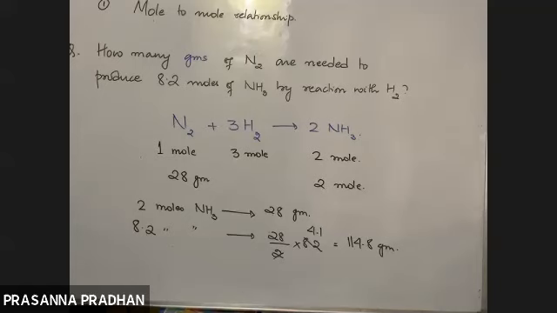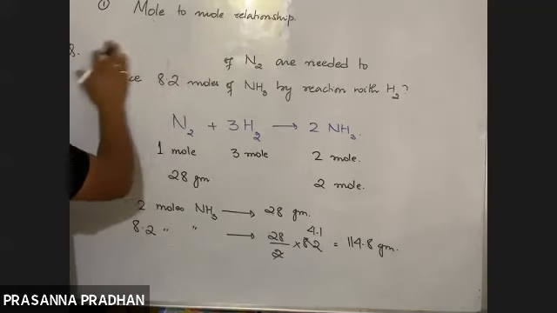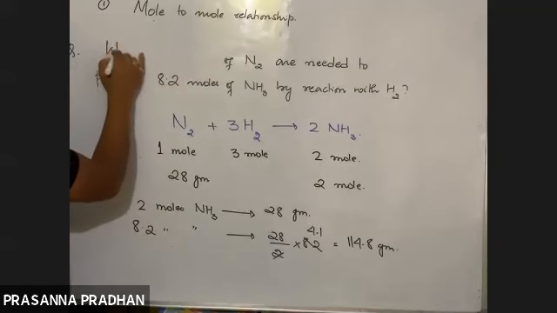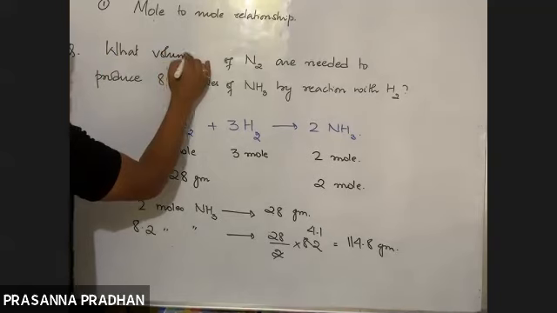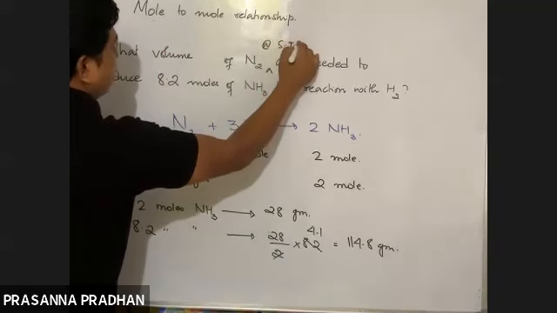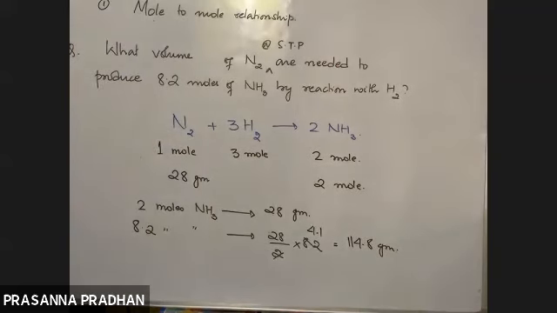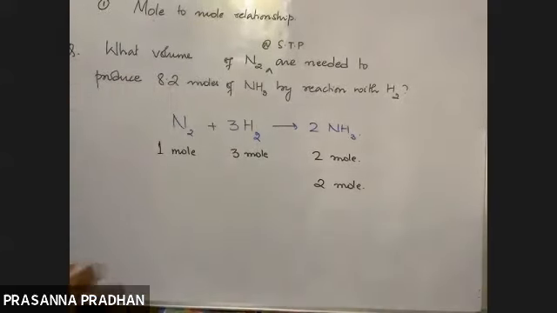Now if I again modify this question: what volume of nitrogen at STP is required to produce 8.2 moles of ammonia? So just modify this problem now.